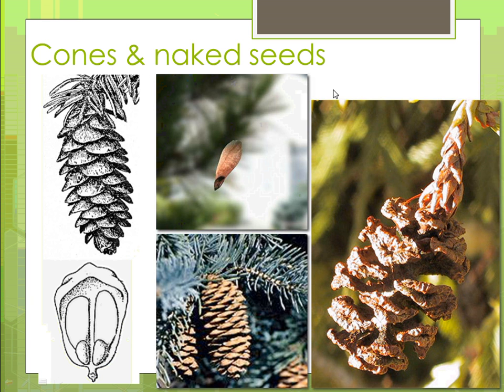But the thing that makes some big difference between angiosperms is that they have naked seeds, meaning that their seeds are exposed on these modified leaves, or strobilia is actually what they're called, and they're not enclosed in a fruit. So angiosperms, their seeds are enclosed in a fruit, meaning that they're not naked. Gymnosperms, they do not have that fruit. Their seeds are exposed on the underside of these cones.